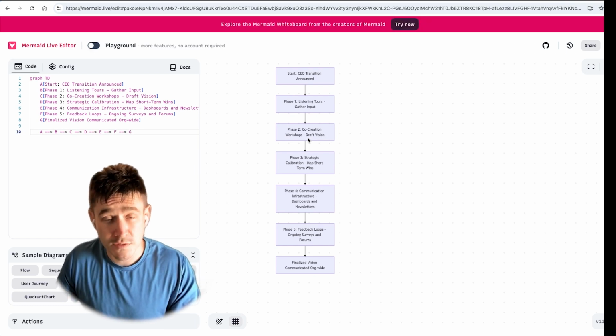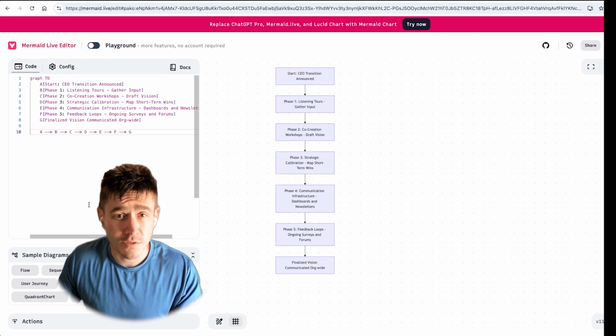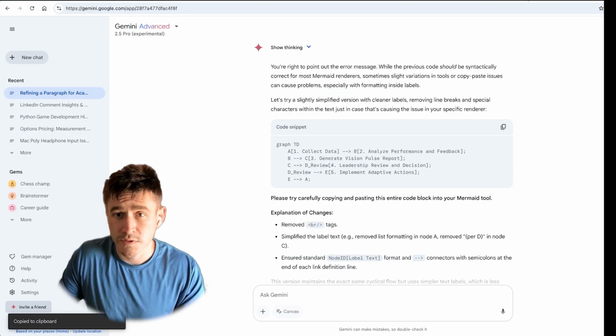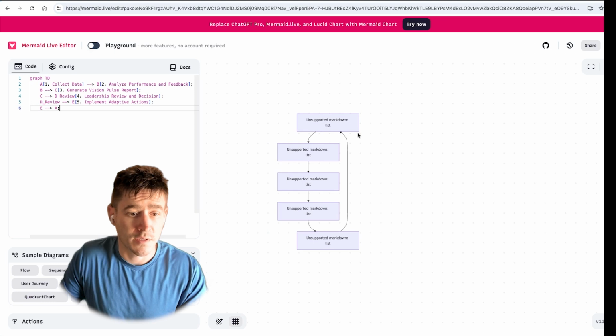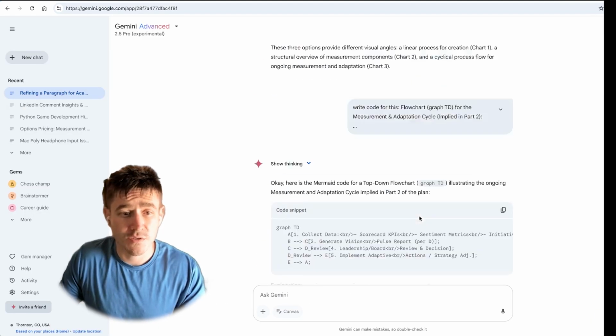You don't have to make boxes. You don't have to type anything. It's got arrows. Now, it does a bunch of different charts too. Check it out. Copy this again, take this back over here, and bam. It's not at all what I wanted. So take that information that you want structured.